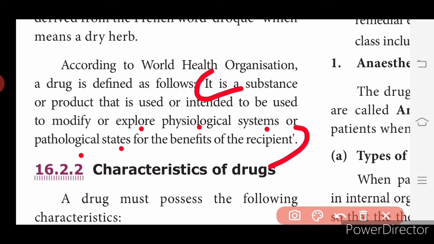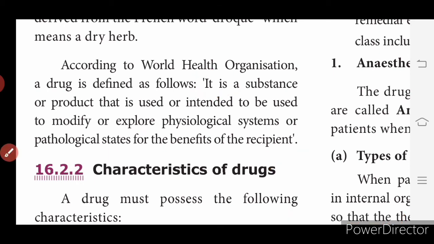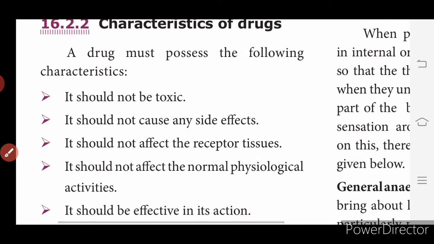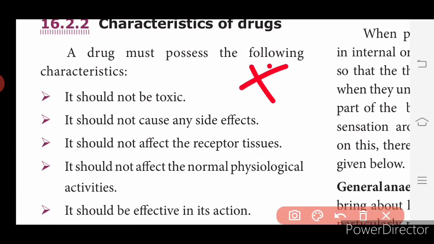Now we will see the characteristics of drugs. This is also an important 4-mark question. A drug must possess the following characteristics. It should not be toxic. It should not be poisonous. It should not cause any side effects. After taking the pills, it should not affect our body. It should not affect the receptor tissues. It should not produce any allergy to the tissues.